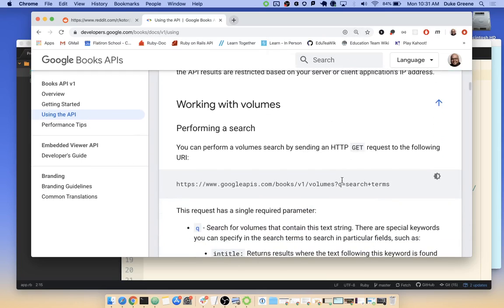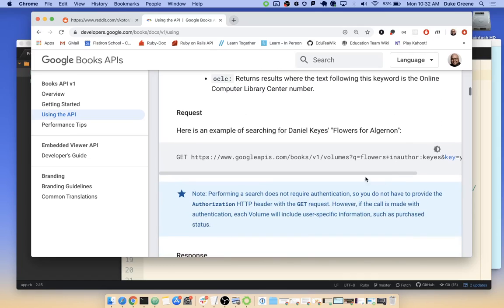Working with volumes, down here, this question mark in the URL is basically telling the server that I'm done talking about where I want to go, and now I'm passing in my own keys and values, right? You could think about everything in a URL after the question mark as a hash that you get to define, as the person making the request. So as the person making this request, I've defined that I want to send additional information where the key is q, and the value equals search plus terms. And this is just a syntax of them showing, if you're going to have multiple words in your search term, you should probably have a plus in between them instead of a space, because URLs don't really deal with spaces very well.